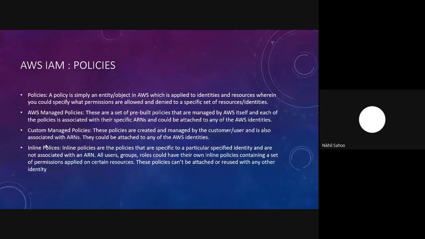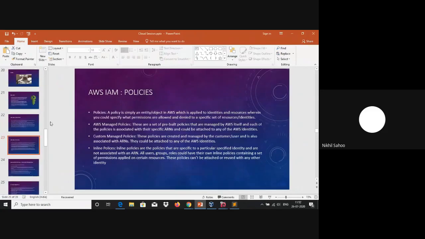And then we also have inline policies. Inline policies are the policies that are only associated with a particular IAM identity. Let's say you have a user named Tom. Then you can create an inline policy for Tom, and that won't have a public ARN ID, because of which you won't be able to attach that particular policy document onto some other user or some other group. That inline policy is only associated with that particular identity. If you want, we can see it visually also. It would be much clearer.